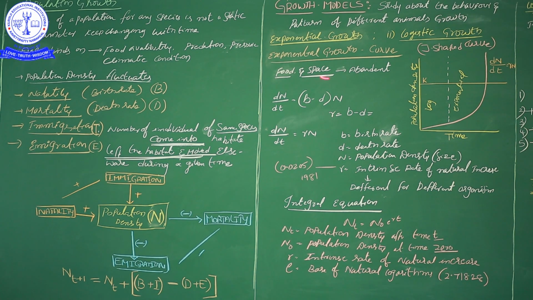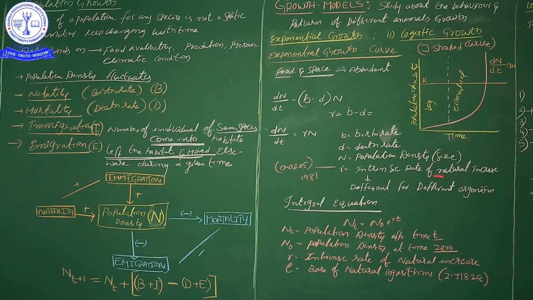Naturally, when food and space are more available, that influences the growth. r means intrinsic rate of natural increase. Each and every letter I have mentioned here: b means birth rate, d means death rate, N means population density or size of the population, r means intrinsic rate of natural increase. I mean, naturally it increases.